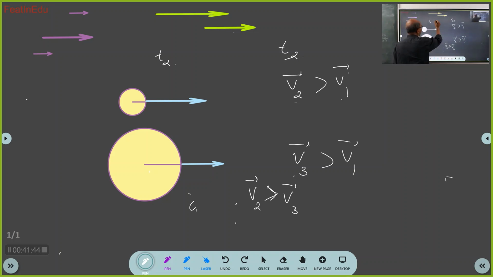Now at some other instant T4, which is greater than T2. Now your clock is ticking. Now at T4, what should I change here?